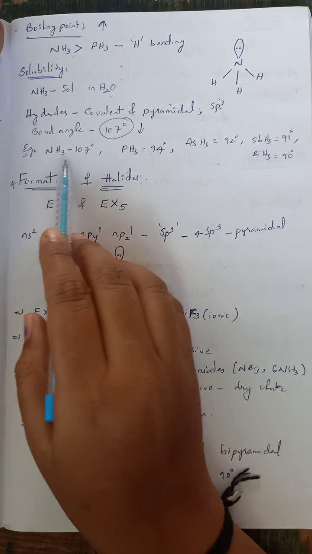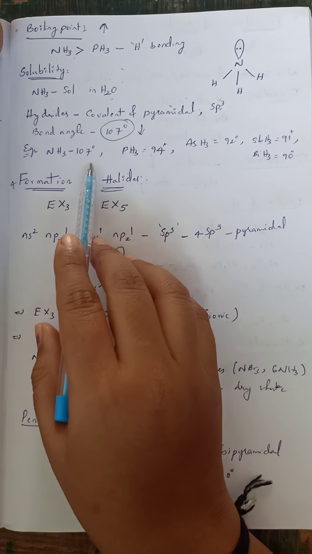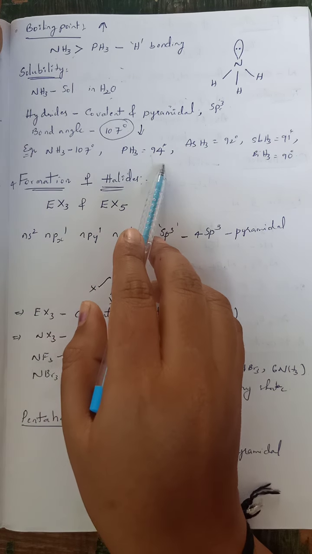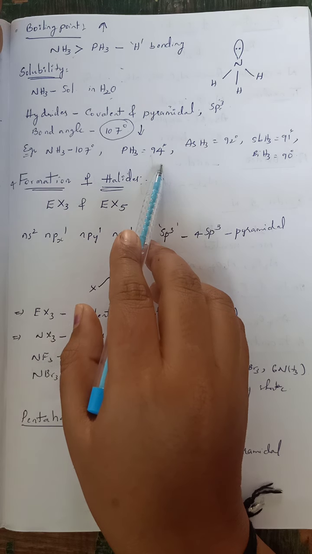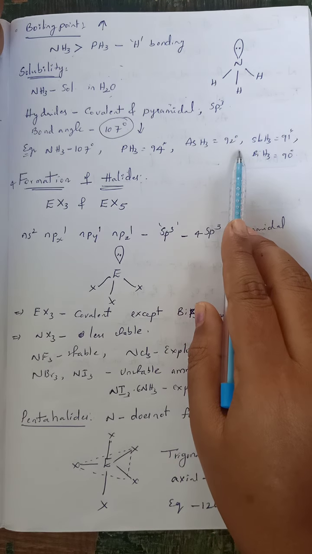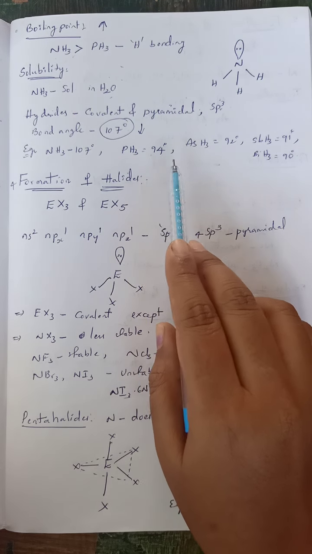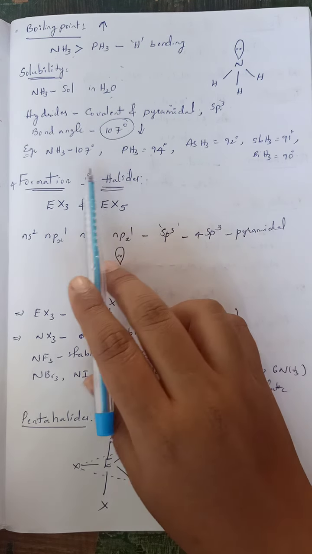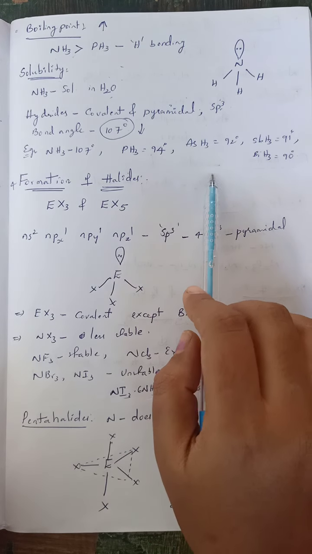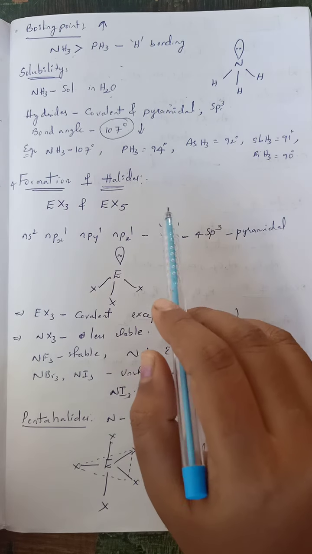For example, ammonia has a bond angle of 107, whereas phosphine has only 94 degrees. Arsenic hydride has only 92. Is this less than phosphine? Yes. That means when we move down the group, the bond angle automatically decreases. This is due to the increase in atomic size.